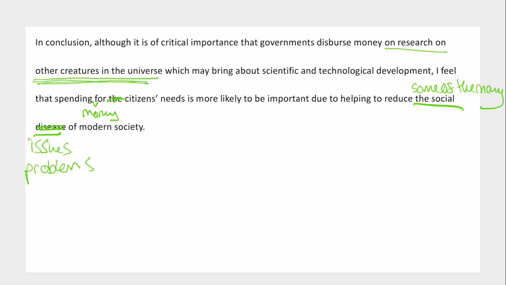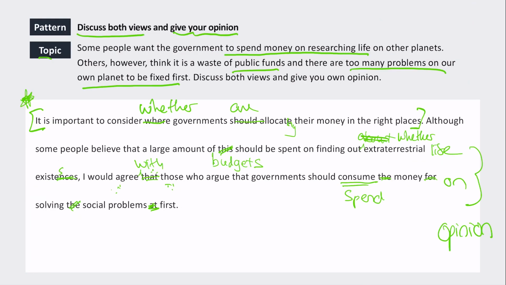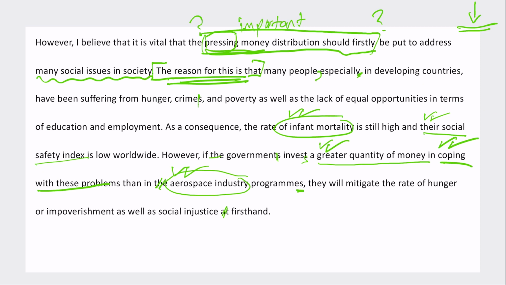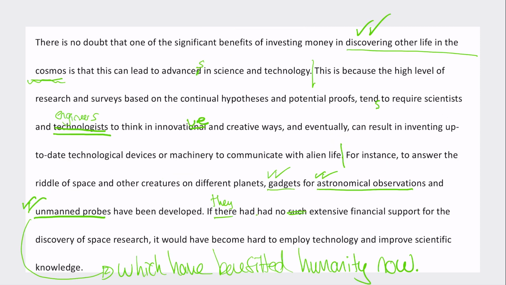Yeah, overall, I think what a great answer. I can tell this candidate's really tried hard to work on their grammar and vocabulary. So for vocabulary, I'd want to give a 7 for sure. Really great phrases used very naturally in there. I like that a lot. In terms of task achievement, I would probably give a 7 as well. The arguments were really nicely expanded on and explained in each paragraph. And so they picked one reason and just explained it with lots of detail.